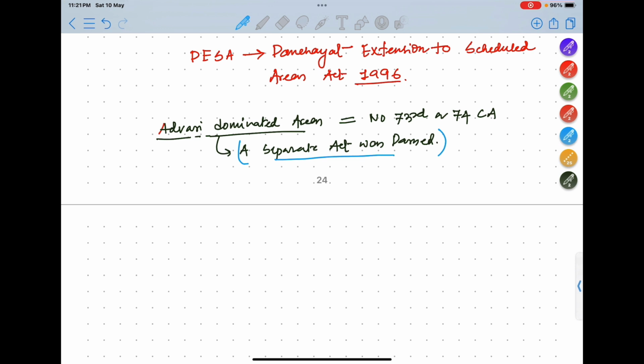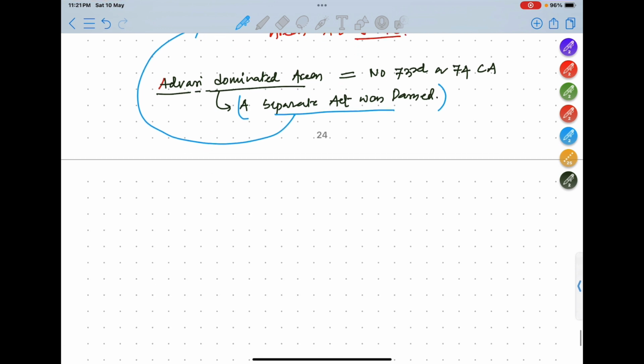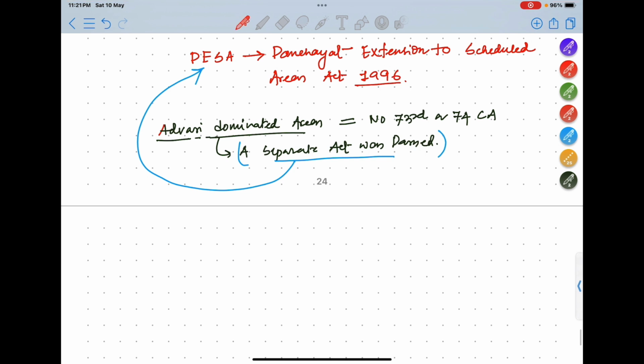Now that act is the PESA Act, Panchayat Extension to Scheduled Areas. Okay, so what is the objective? Basically, what is the objective of that act?